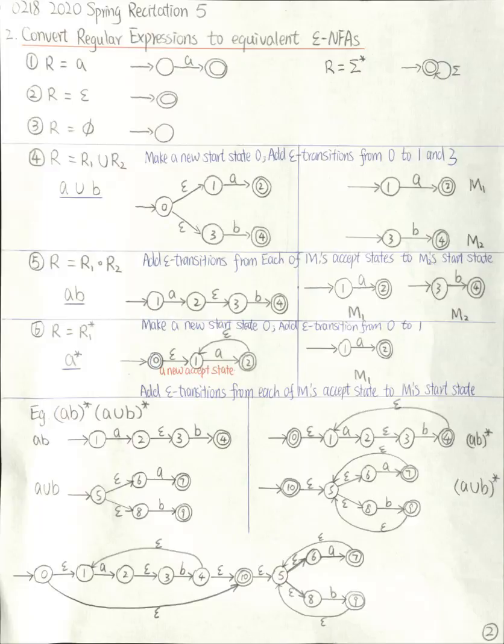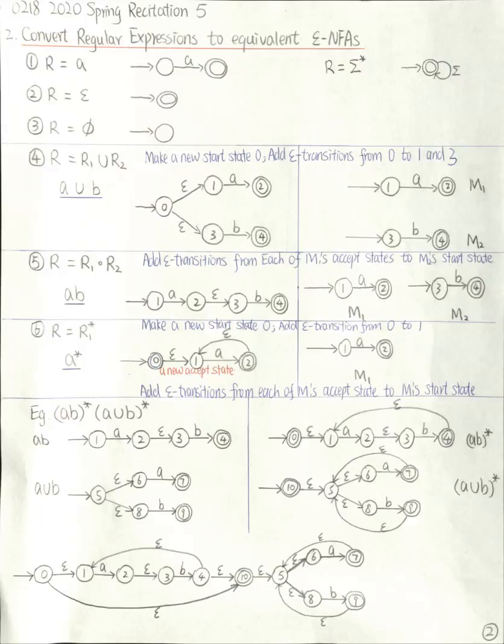Now we have two machines. One is equivalent to AB star, one is equivalent to A union B star. And my regular expression is a concatenation of these two parts. Now I only need to concatenate these two machines. The procedure is for each accept state in the first machine, I have two accept states, 0 and 4.